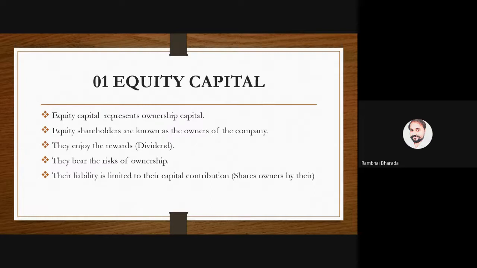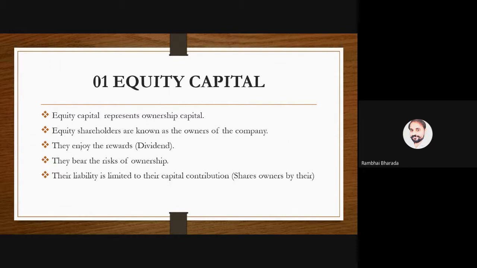Are we clear up to this? We completed this slide in the last class. Now, one more point you need to remember: out of all the sources of finance, the equity share capital is the most expensive source of finance. Please remember this line. It may be asked in an MCQ or one mark question. Which source of finance is more expensive? The answer is equity share capital.